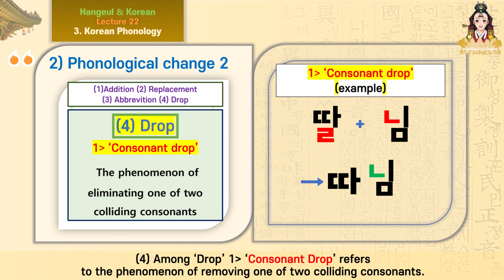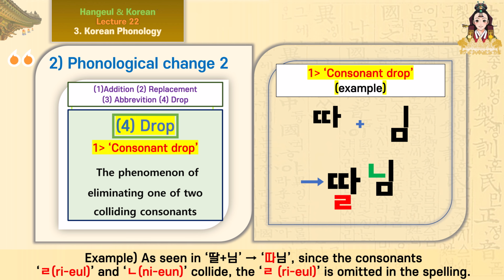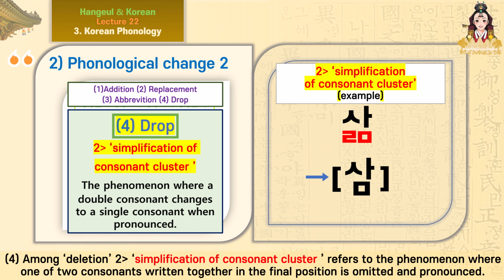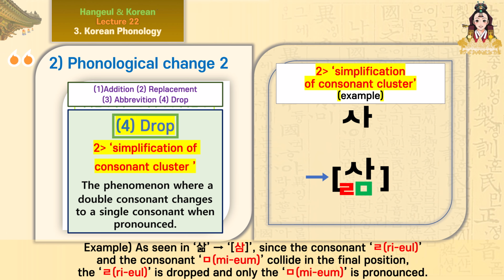4. Among drop 1, consonant drop refers to the phenomenon of removing one of two colliding consonants. Example, as seen in tal plus nim, tunim. Since the consonants riol and niun collide, the riol is omitted in the spelling. 4. Among drop 2, simplification of consonant cluster refers to the phenomenon where one of two consonants written together in the final position is omitted and pronounced. Example, as seen in sal, som. Since the consonant riol and the consonant mium collide in the final position, the riol is dropped and only the mium is pronounced.